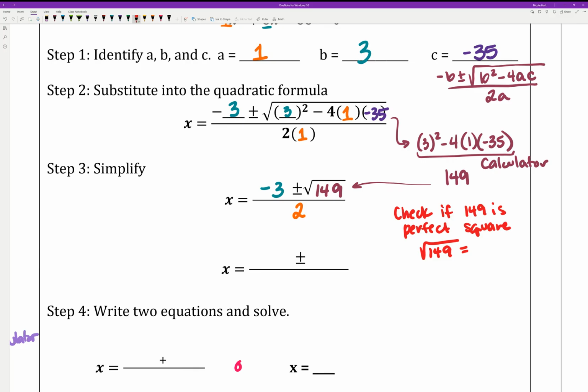and when I take the square root, it's going to give me decimals. So I don't really want to write those decimals down or use those decimals just yet. That's going to give me like 12.20655 and a bunch of other decimals. So if I get decimals for that square root, I'm going to wait until I get to my final answer to calculate it.